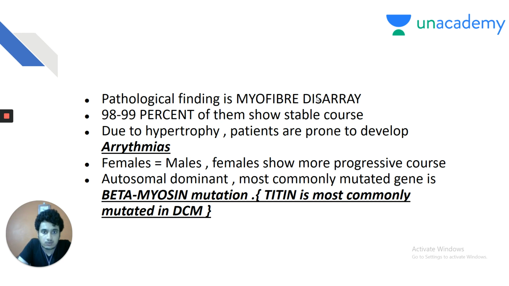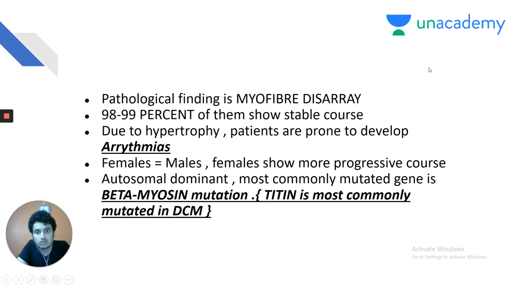98 to 99% of them show a stable course. I mean, usually HOCM is a post-mortem diagnosis. But again, it can lead to sudden cardiac death in young adults. So it is very important to rule out beta-myosin gene mutation in a young athlete or a young football player. Due to hypertrophy, the patients are prone to develop arrhythmias. Females and males are usually affected in a similar way.